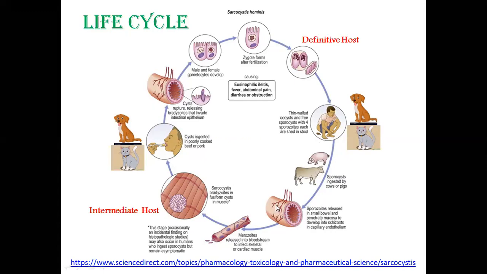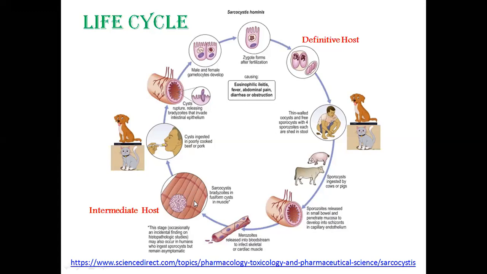They develop first generation schizonts. Then the merozoites which develop from the first generation schizont multiply by schizogony. These merozoites come to the blood vessels and are distributed all over the body. The merozoites are released in the bloodstream and subsequently they infect the blood vessels.